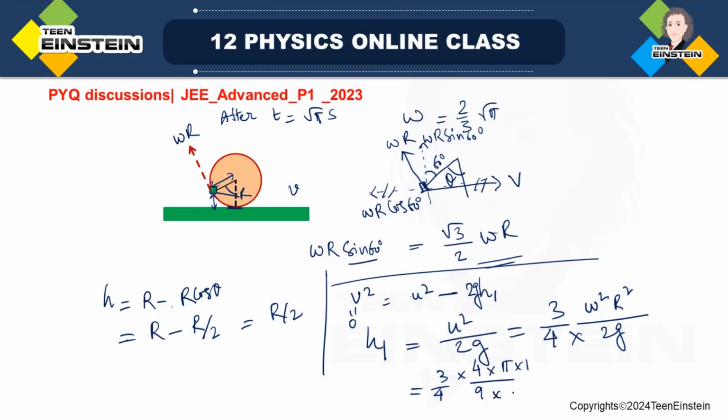Divided by 2 into 10, okay. Now if we simplify, what we are going to get here, so this is 3, this 4 goes off, then I'll get here pi by 6 into 10, okay. That is what I'll get here.